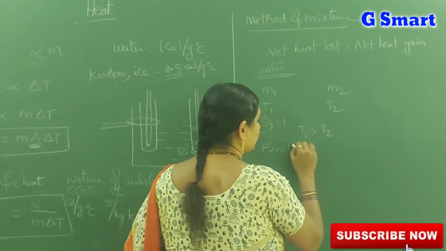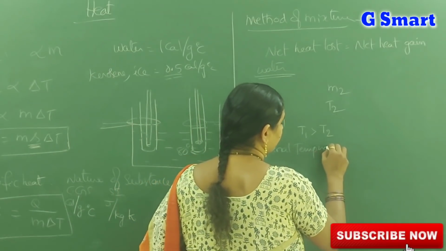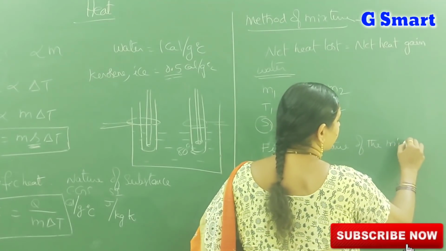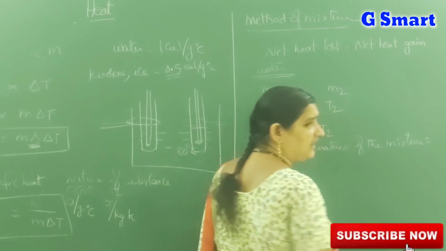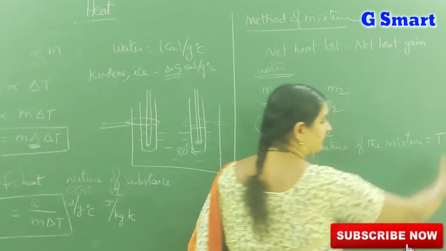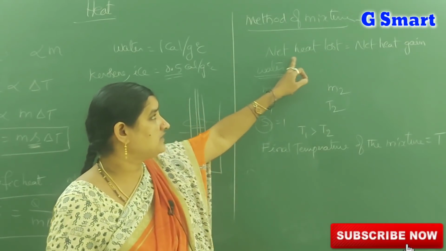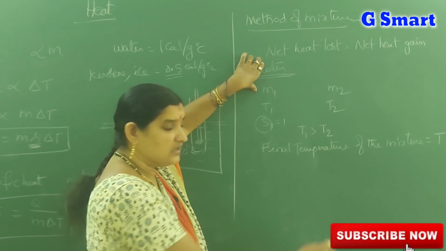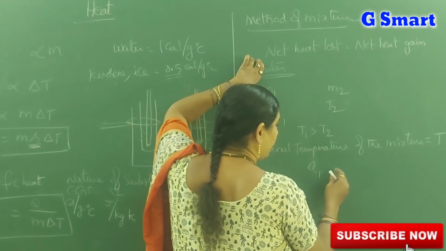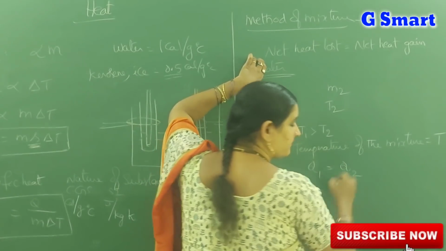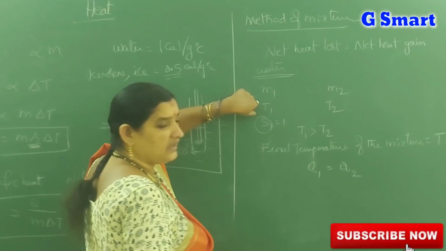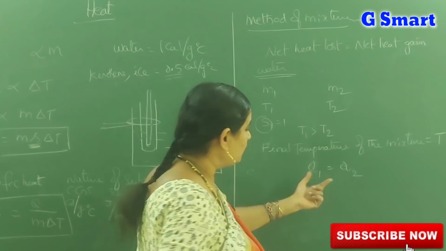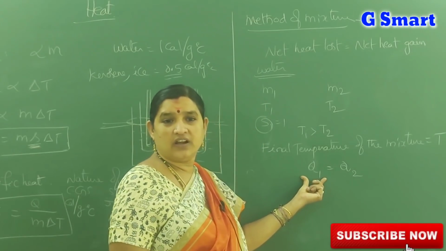the final temperature of the mixture is equal to T. Then according to the method of mixtures, net heat lost is equal to net heat gained. Who loses the temperature? The first body. So Q1 is equal to Q2. Q1, the first body's heat, is equal to the heat gained by the second body, Q2. Q means m s delta T. We already know that one.